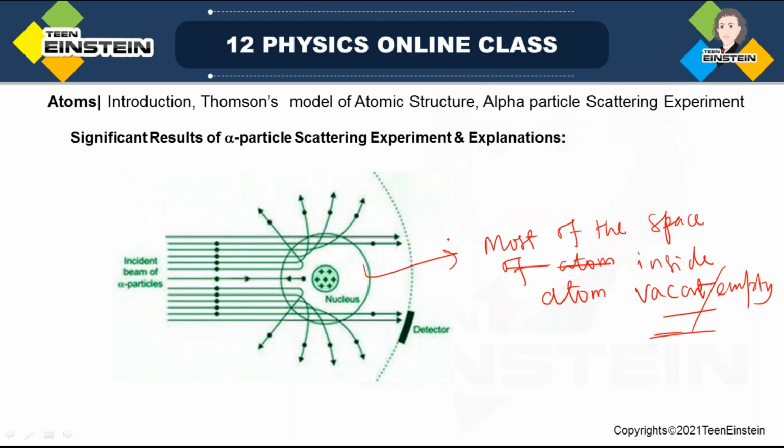Okay, then what about the second observation, 90-degree? See, maybe some are getting deflected by some. An alpha particle has two positive electronic charges. So only if there are positive charge particles inside the atom somewhere will it get deflected. Okay, getting deflected, isn't it?